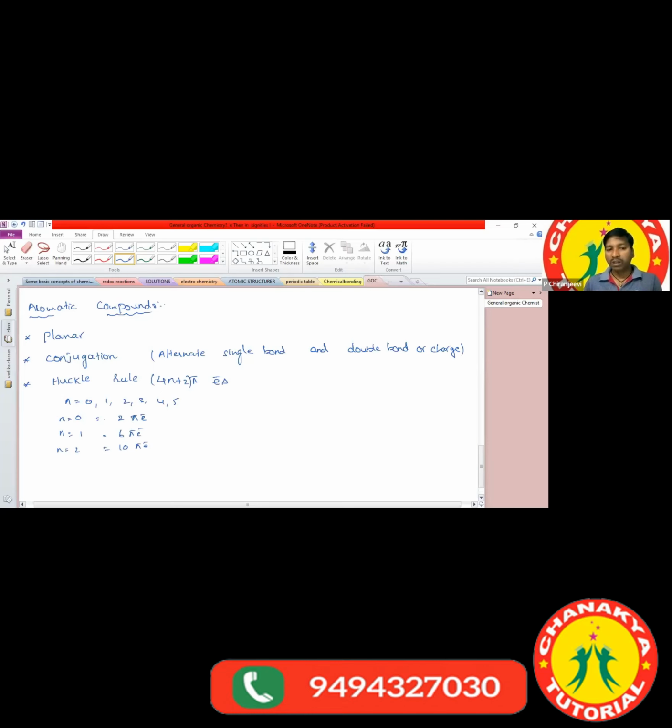If the n value increases, the number of electrons also increases. To give you clarity, what is the best example for an aromatic compound? The best example for an aromatic compound we can write is benzene. Sir, what is the molecular formula of benzene?